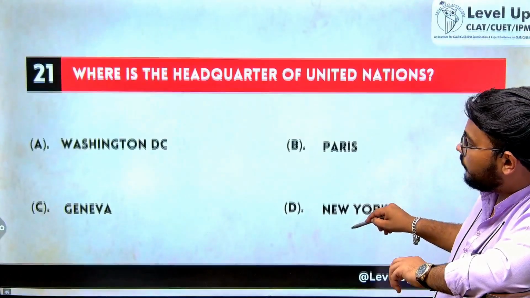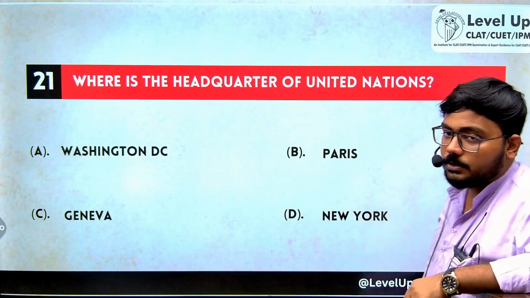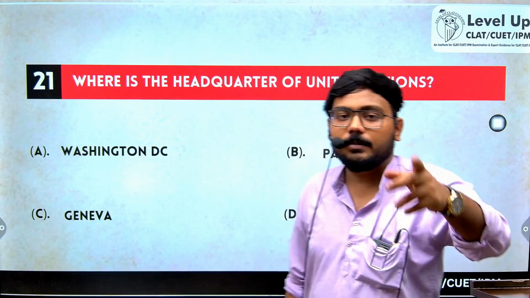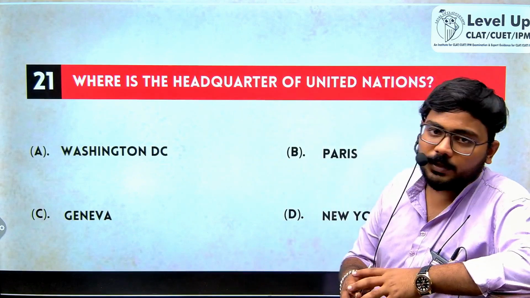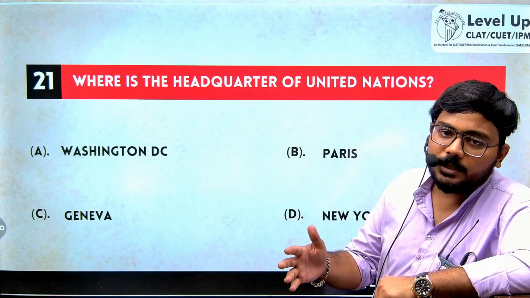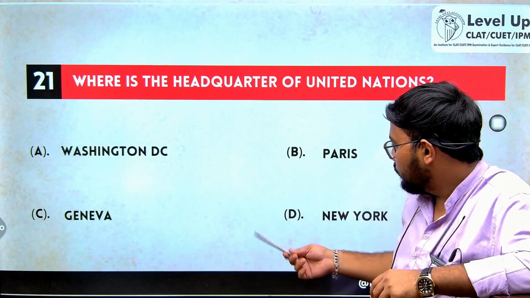Where is the headquarters of the United Nations? The headquarters of the United Nations is in New York. The UN was formed on 24th October 1945. That is why 24th October is called UN Day. The UN as a whole tries to make sure that there is peace and stability in the global forum. So the headquarters of the UN is in New York.